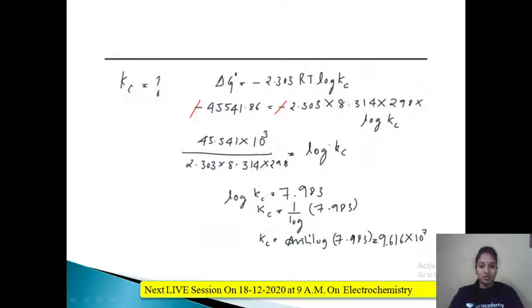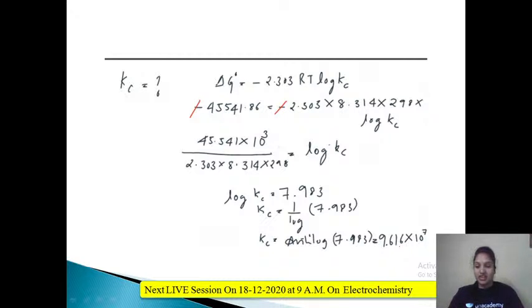We want the Kc value, not the log Kc value. So I will shift this log to the other side. 1 by log 7.983. 1 by log is nothing but anti-log. Anti-log of 7.983. What is the formula for anti-log? Very simple. Before the decimal, whatever is there, you take it into the power. So 7 is there before the decimal, so 10 raised to 7 I am going to write. Then go to 0.98 and C3. What you are going to get is 9616.